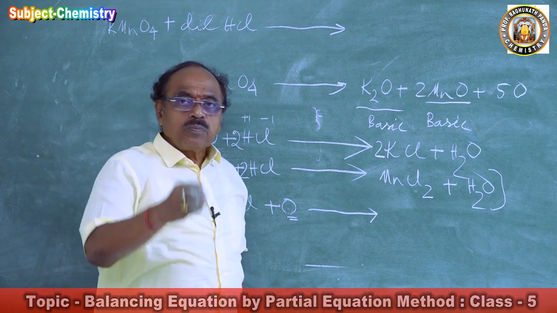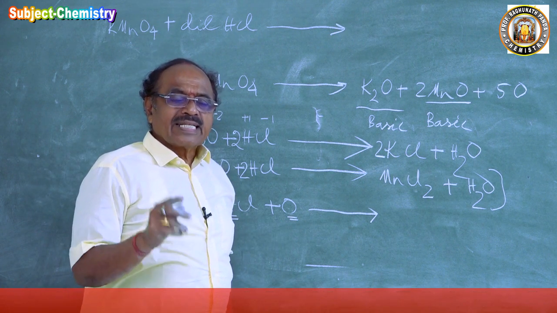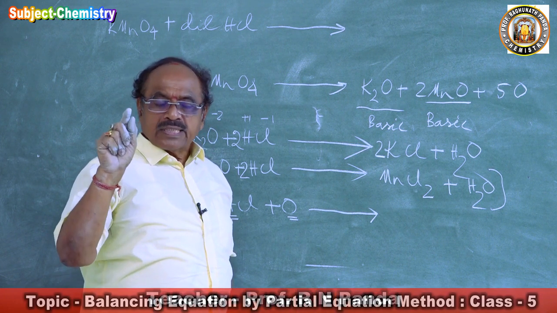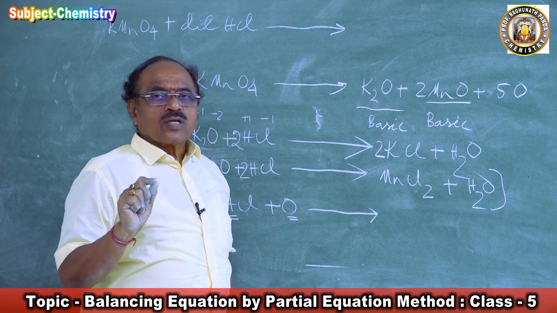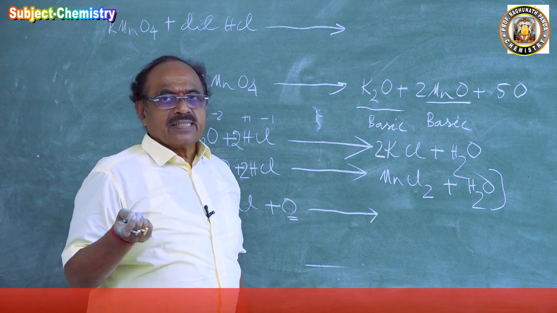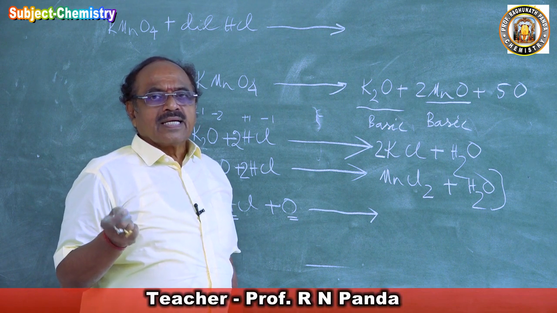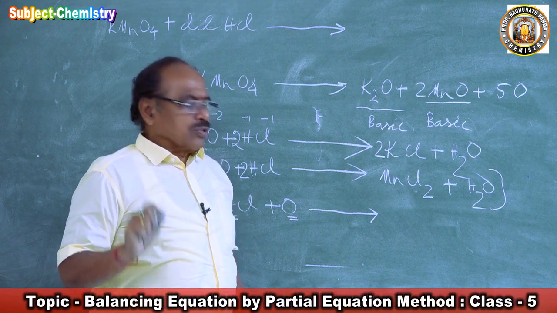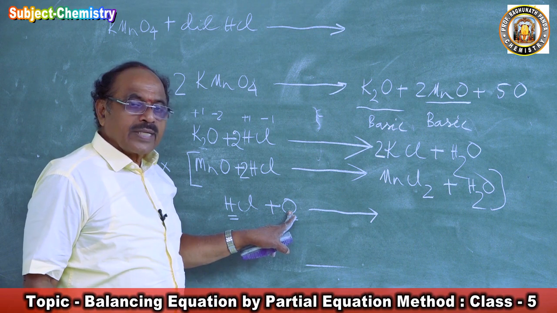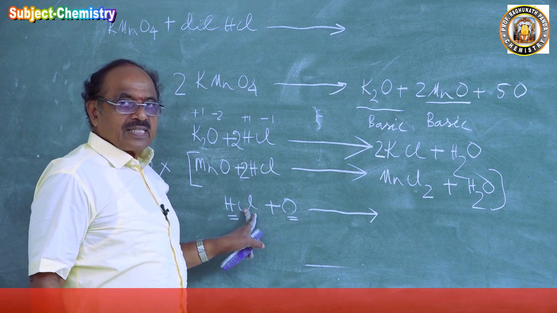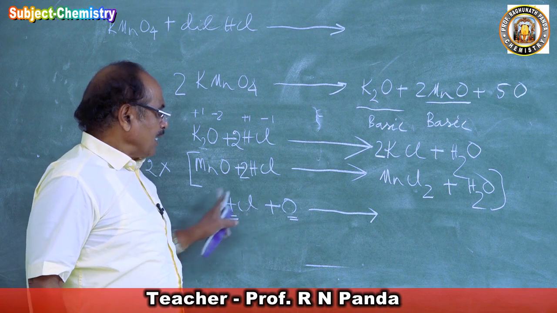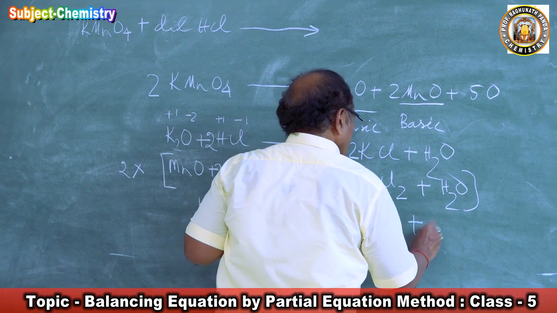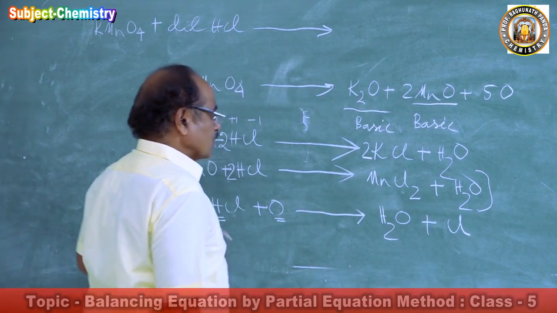Why? Now down the group, negative character decreases, positive character increases. So oxygen comes in the 2nd period, chlorine comes in the 3rd period. Hence oxygen is more electronegative than chlorine. So since oxygen is more electronegative than chlorine, it will displace chlorine, and hydrogen will go to oxygen and they will form water plus chlorine. This is the reaction.